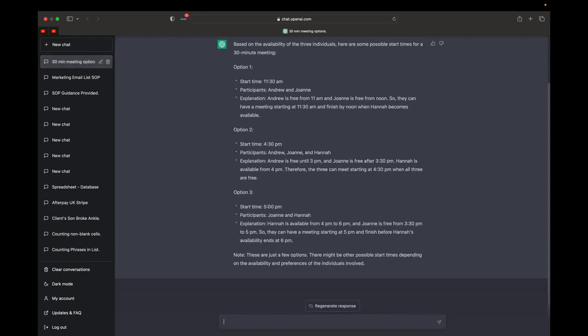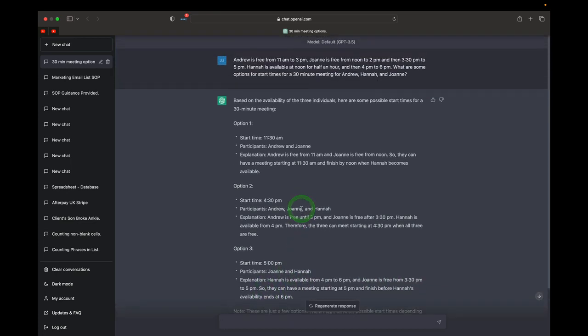And it lists out 3 options. One option's at 11:30 a.m., one option's at 4:30 p.m., and another option is at 5 p.m. So it says, note, these are just a few options. There might be other possible start times, depending on the availability and preferences of the individuals involved.